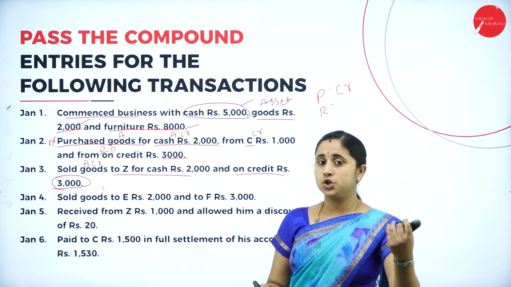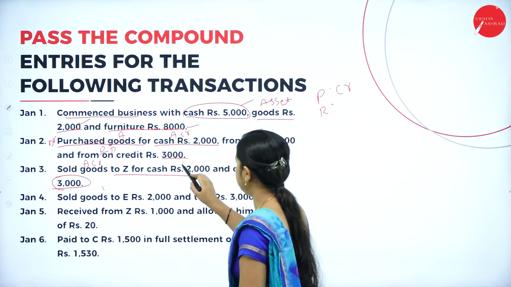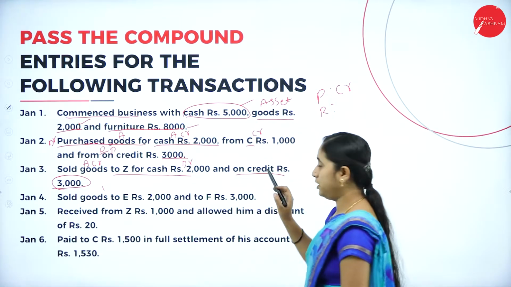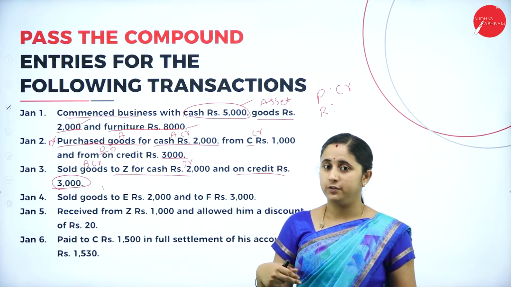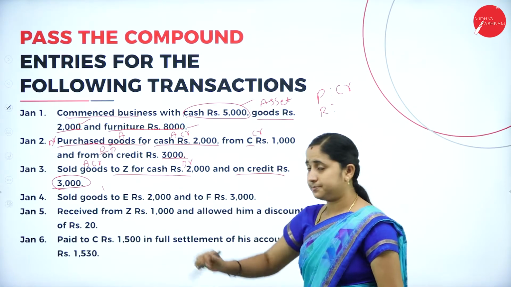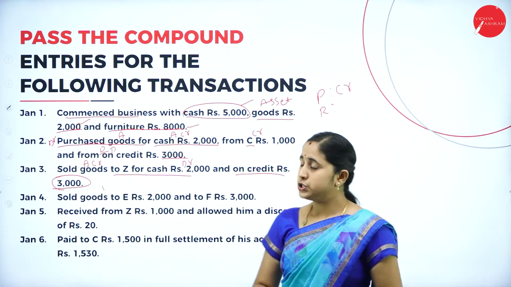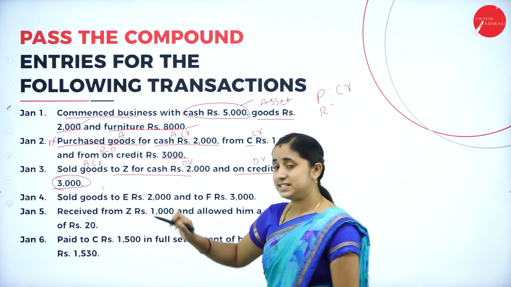When you make a sale, you will receive cash, that means cash is coming in. You need to debit, and on credit, the person is receiving the goods. So, the person Z is receiving goods, so you need to debit Z.